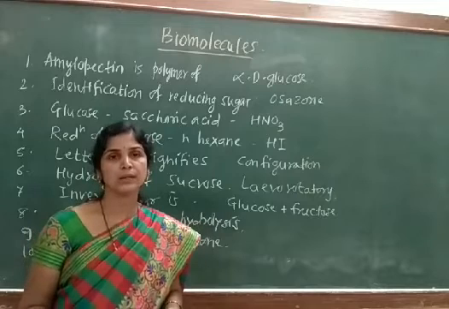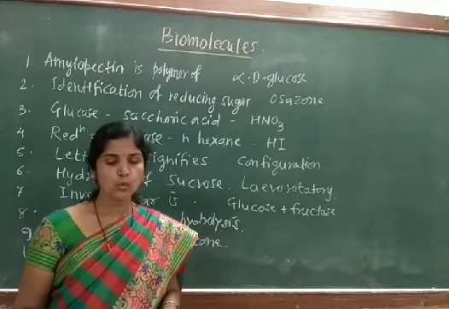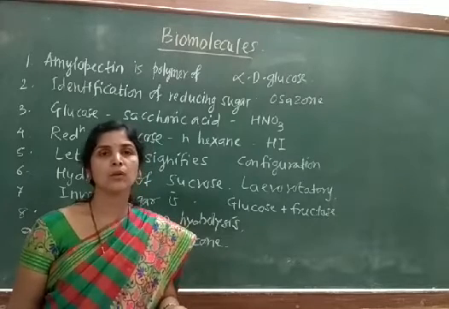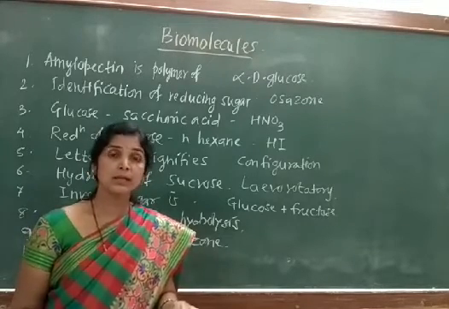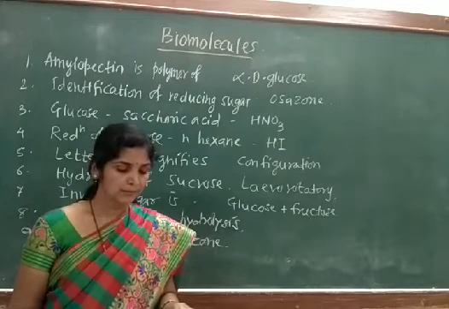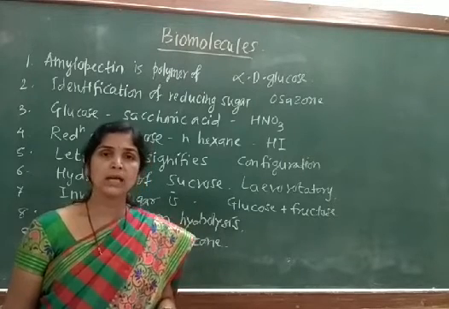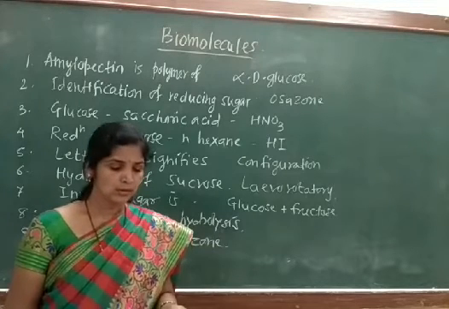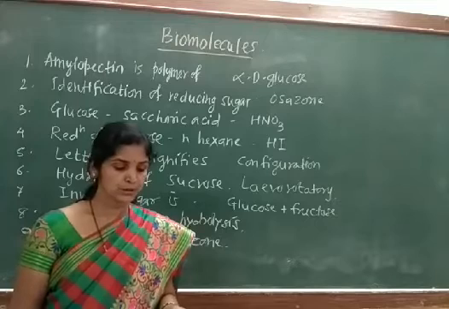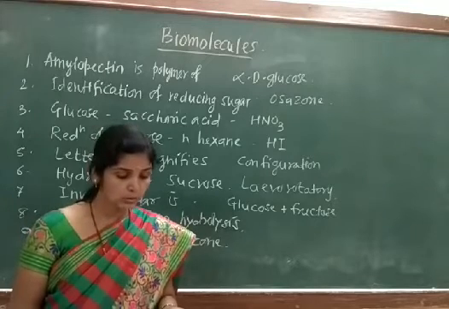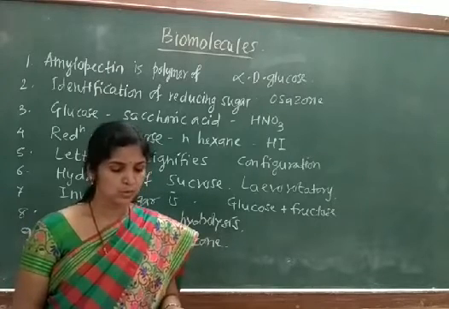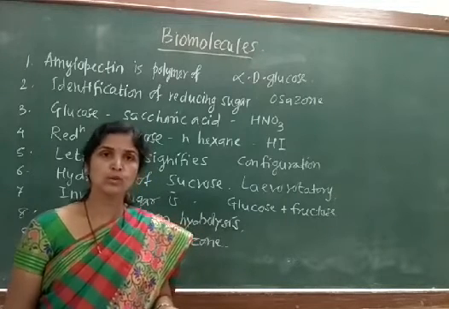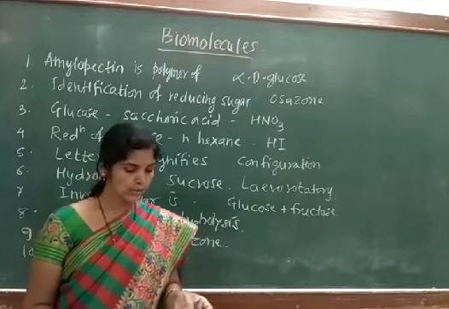We have said that glucose forms osazone because it is a reducing sugar. But cellulose and starch are polysaccharides. So the correct option is option D, both 2 and 3. Both cellulose and starch cannot form osazone.